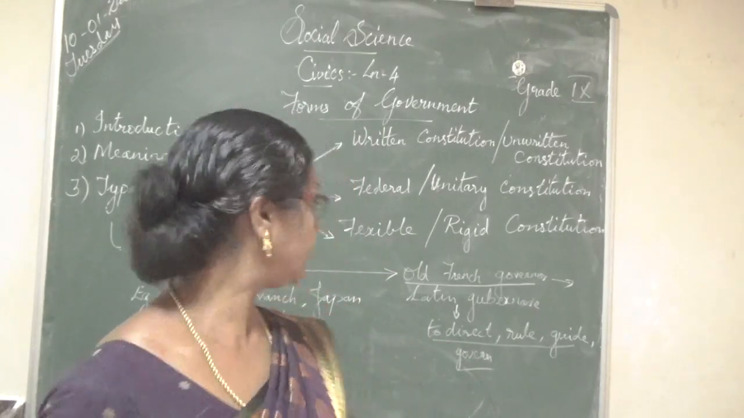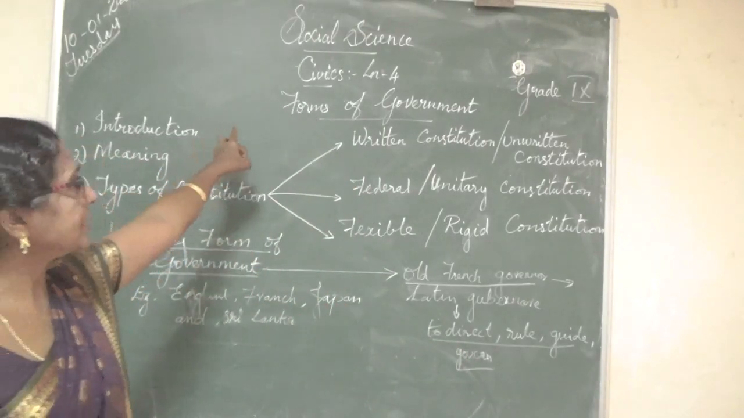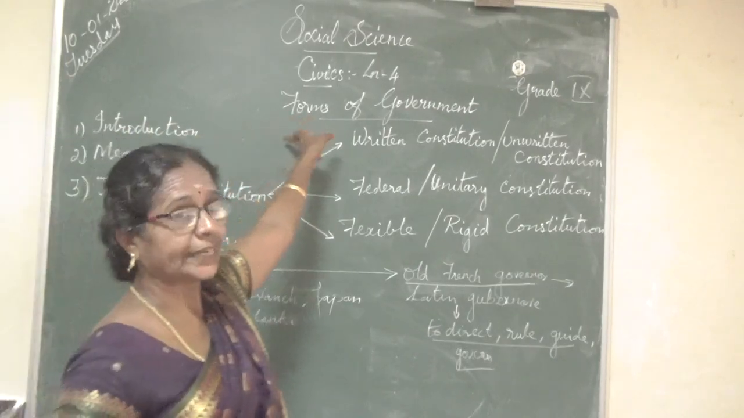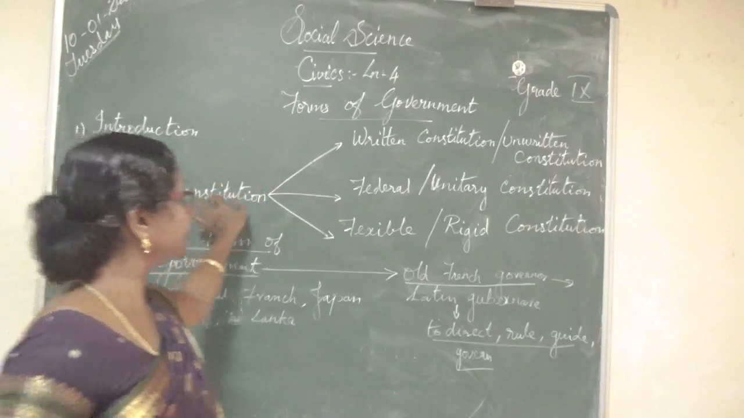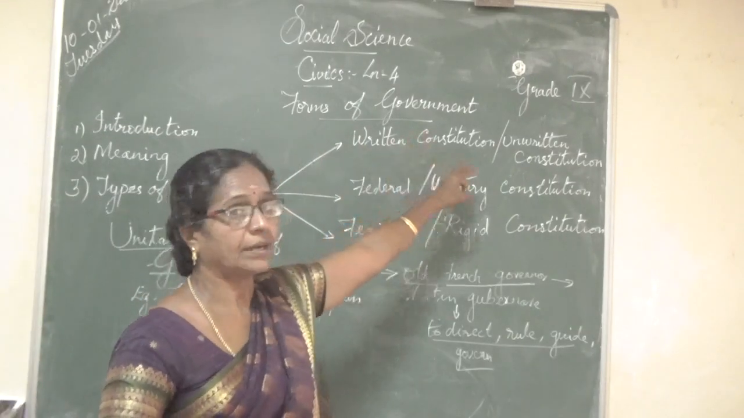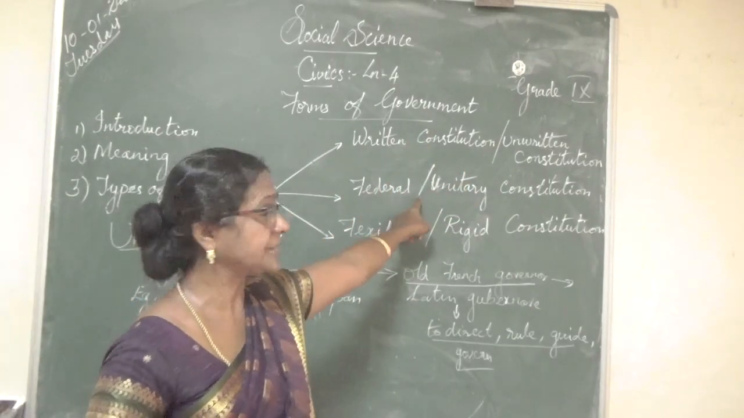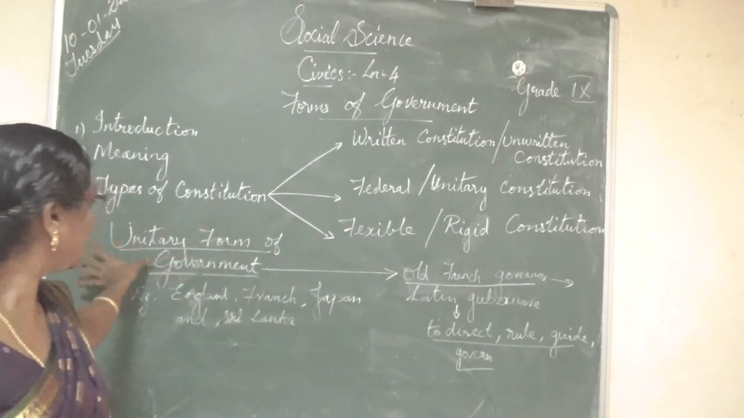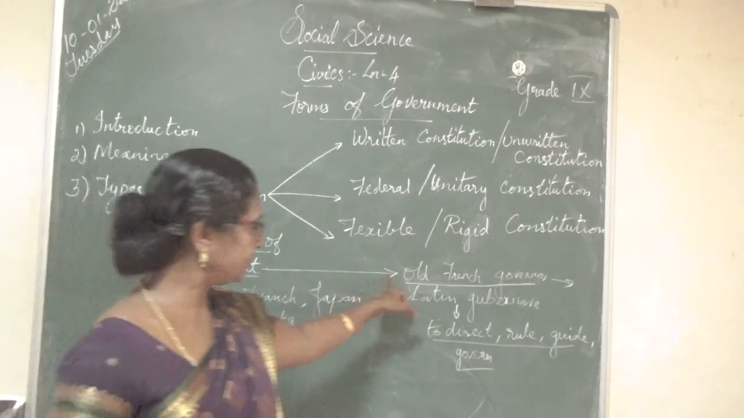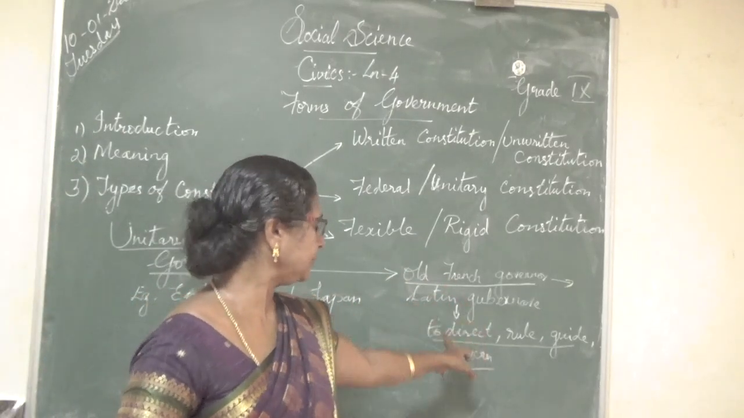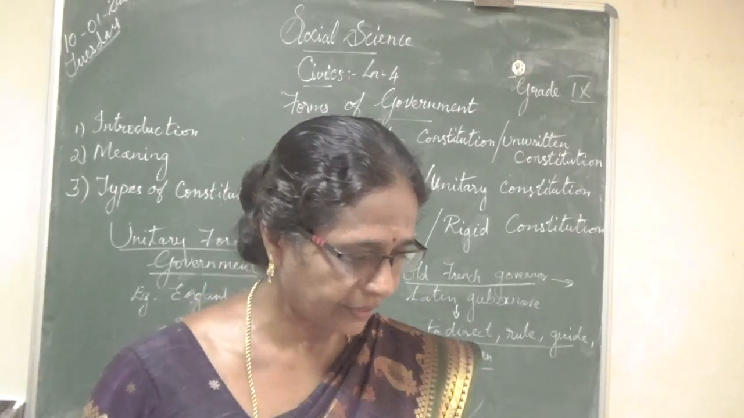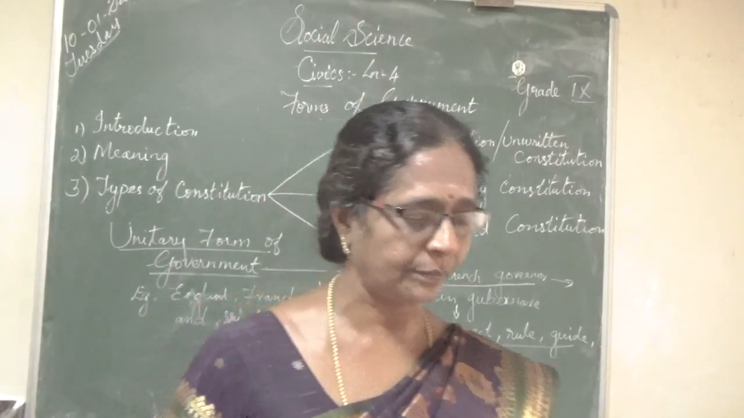Okay, so once again we can recall here the forms of government. Here the forms or types of constitution: written constitution or unwritten constitution, federal constitution or unitary constitution, and flexible constitution or rigid constitution. And in this unitary form of government, the central government directs, rules, guides and governs. But monarchy is the oldest form of government.